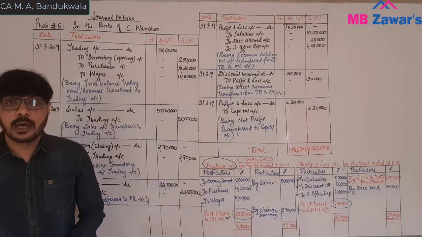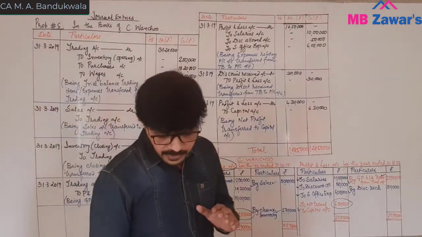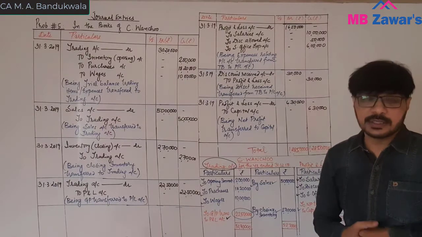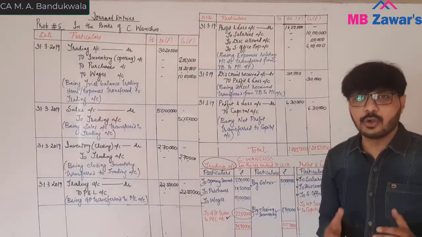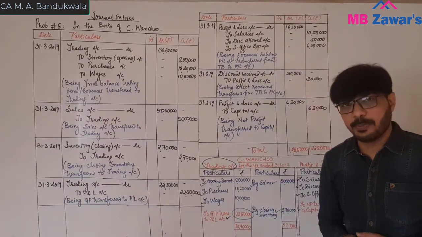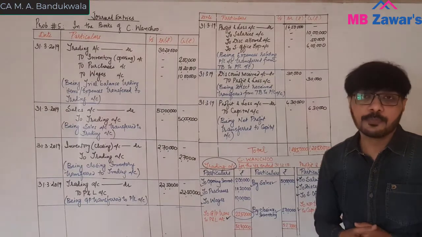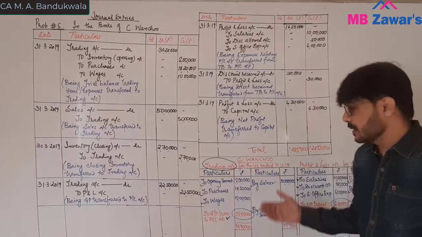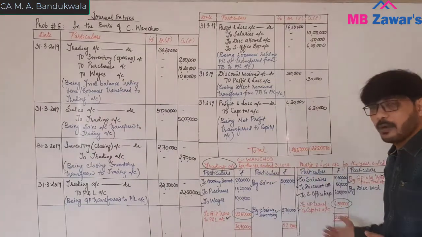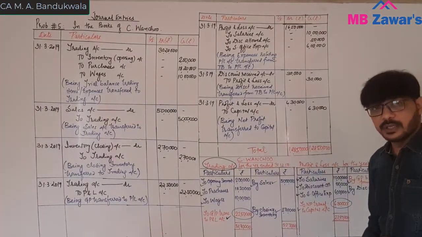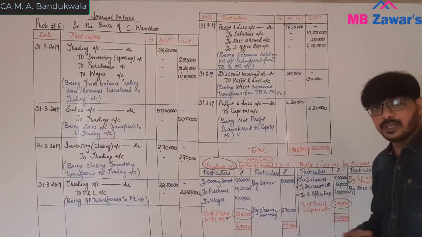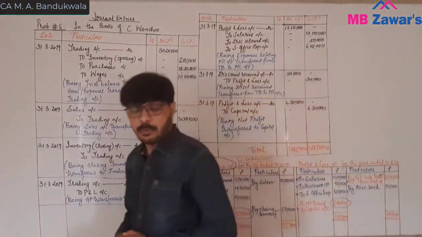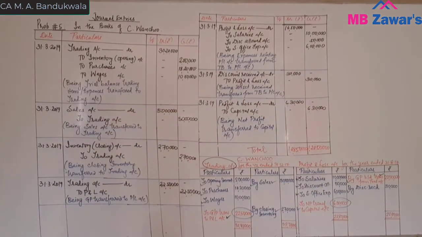So this is all about problem number 5. Simple. You have to pass the closing entries. Even if they don't ask in the examination to prepare a trading P&L account, just make the trading and P&L account in your working notes and simply pass the entry with the help of these accounts. It is very easy to post the entry with the help of these accounts. So just copy this and now start with problem number 6.